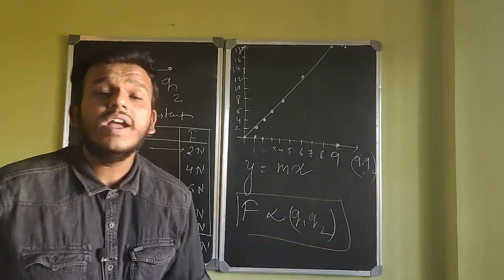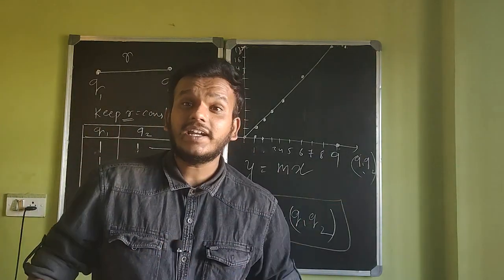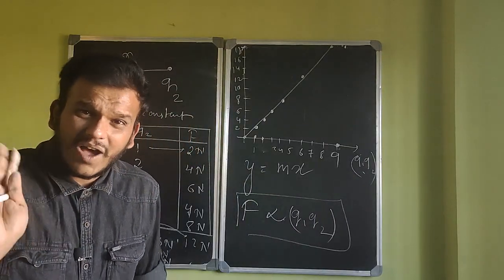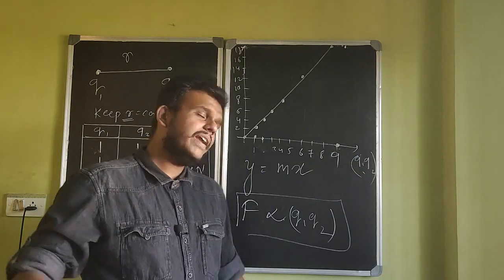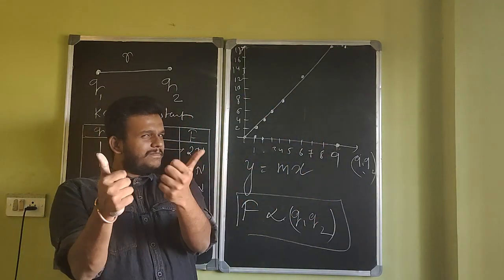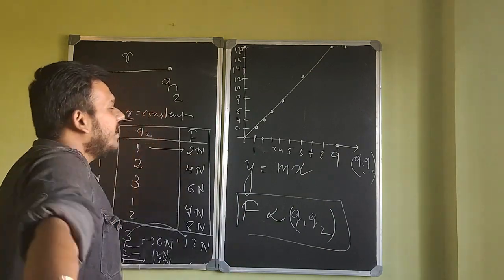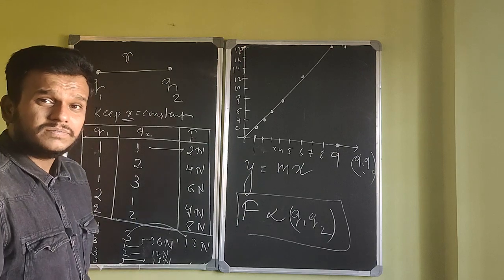For that we already know. If the charges are the same, it will be repulsive. If the charges are different, it will be attractive. We're not here to answer that, for now at least. We are here to find out how much the force is, not the direction of force. Anyway, continue. So force is proportional to Q1 into Q2. I hope you got it, right? Continue. What else? We kept r constant here, right?